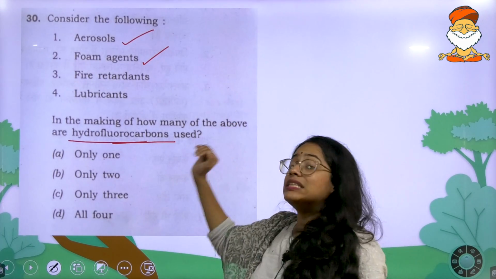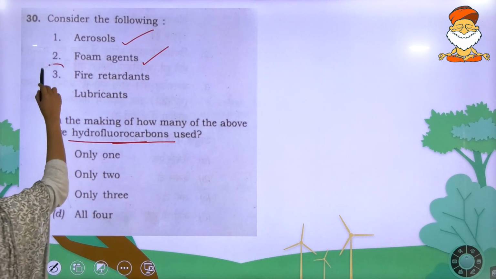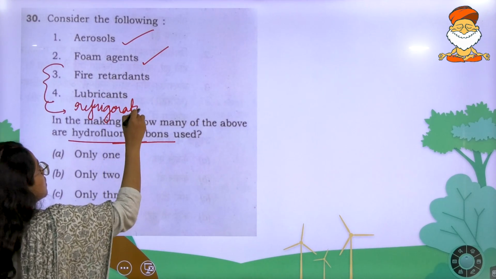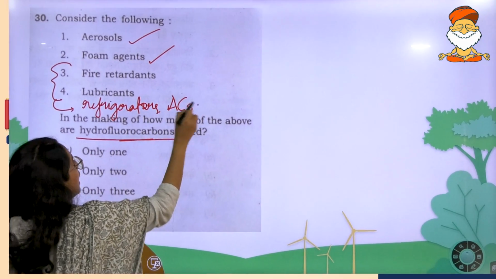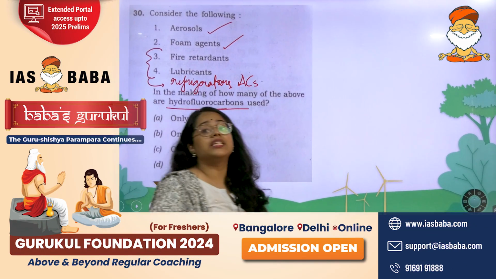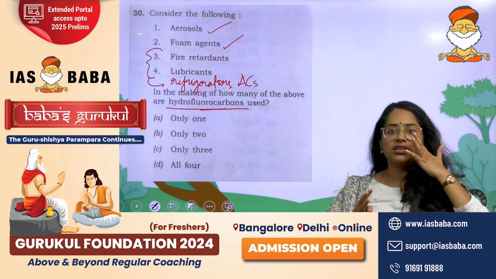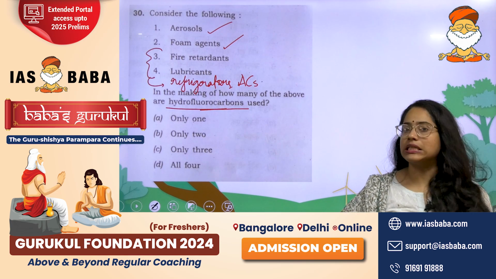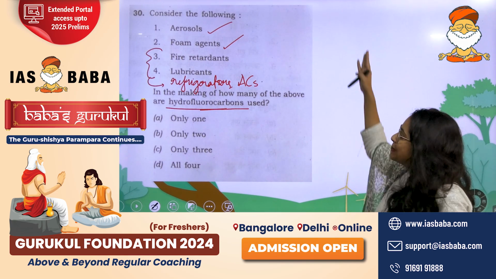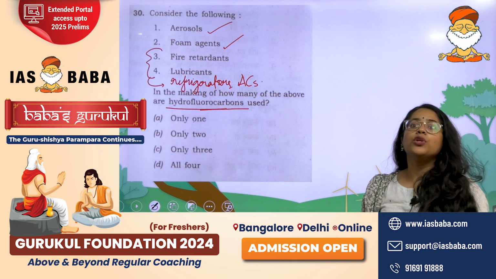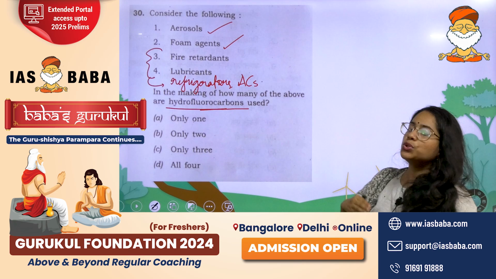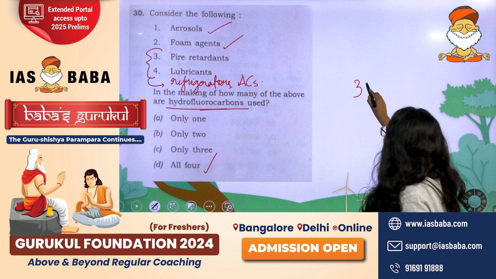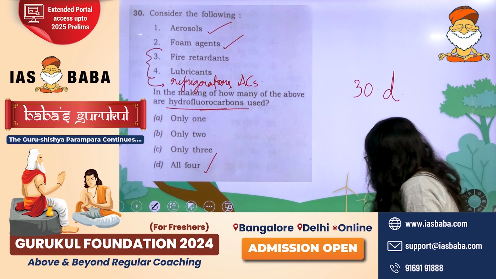Coming to fire retardants and lubricants, you will see that both of these are widely used in refrigerators, in air conditioners, etc. And we know for a fact that HCFCs are one of the prime reasons why we need to start phasing out, because of the rampant use of air conditioning, cooling and things like that. So here you can say HCFCs are used in the making of all four of them. The answer to the 30th question is D, all four options.